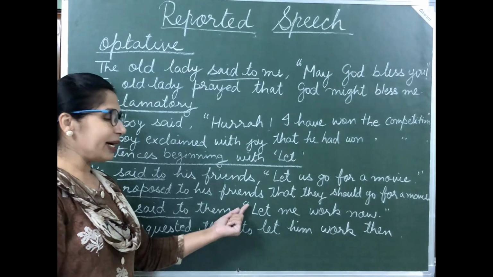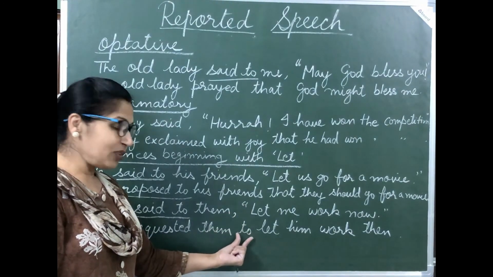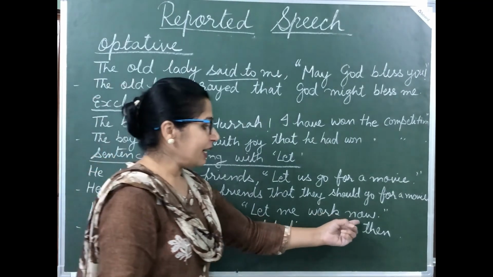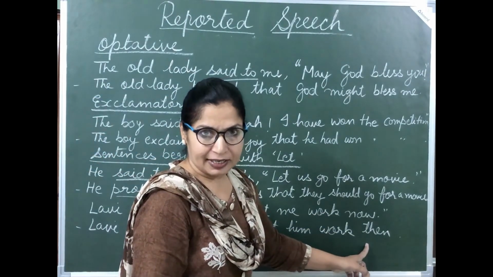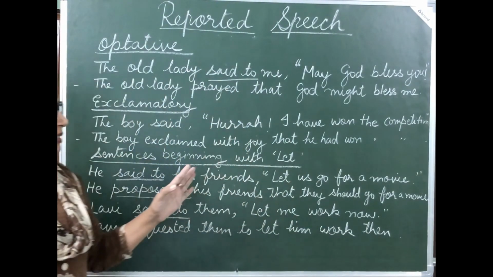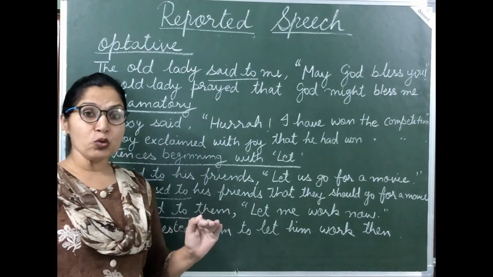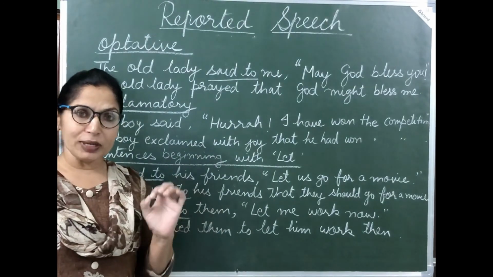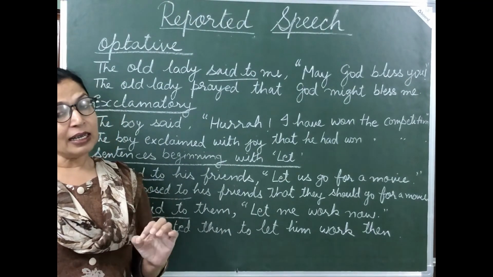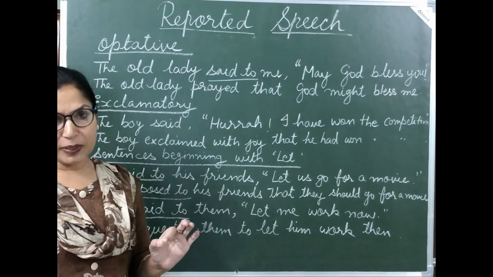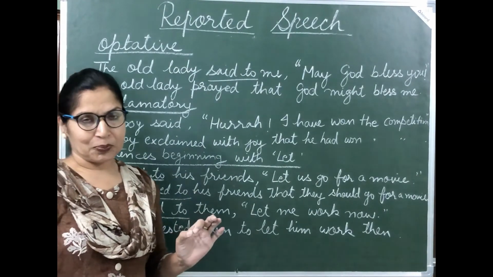We will remove the comma and inverted commas, and here we write "to let him work," and "now" changes into "them." So students, we have taken an example of each type of sentence, but if you want to learn these topics in detail, then separate videos are there. You can visit my channel Let Us Master English and watch them.